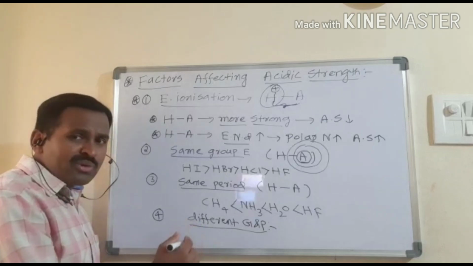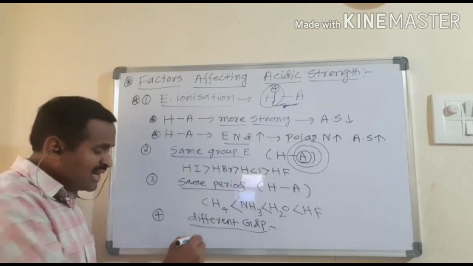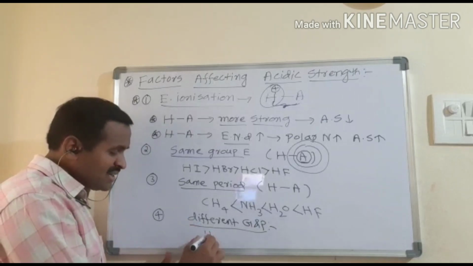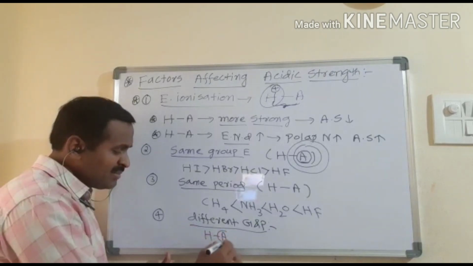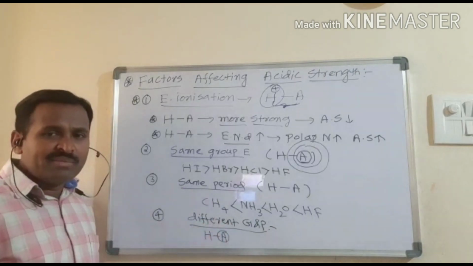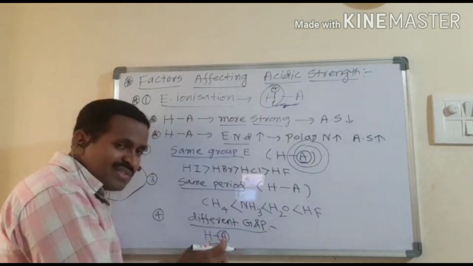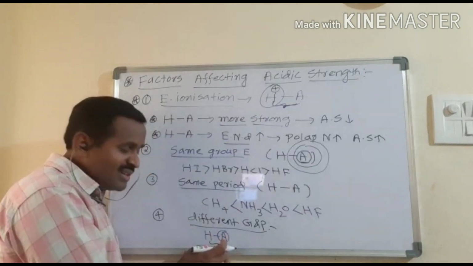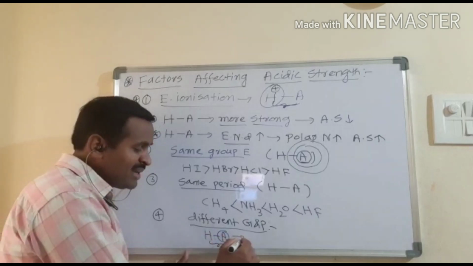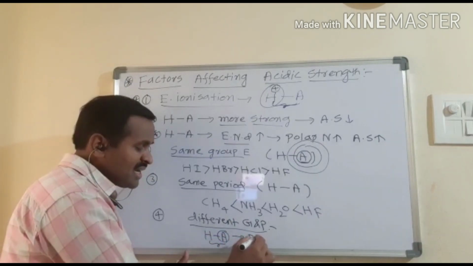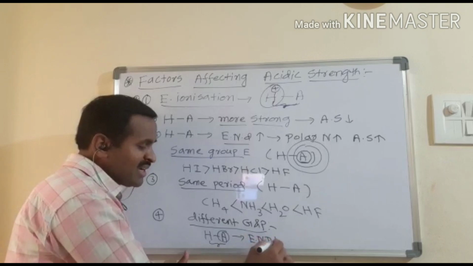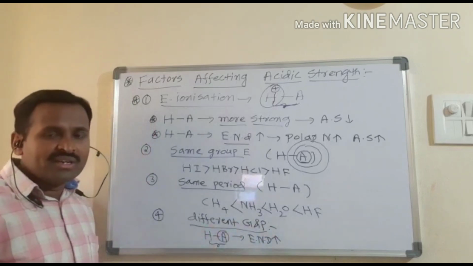So this purely depends upon the electronegativity difference. I am taking this as HA, where the A atom is from one period and another group. So the electronegativity difference between hydrogen and the A atom will increase. Here the electronegativity difference will increase between the hydrogen and the A atom.